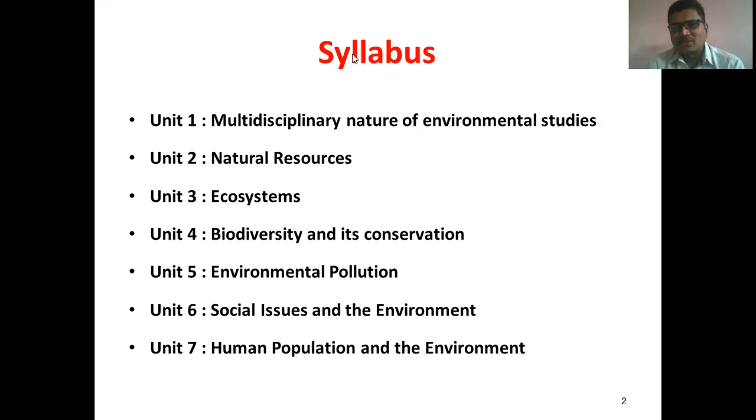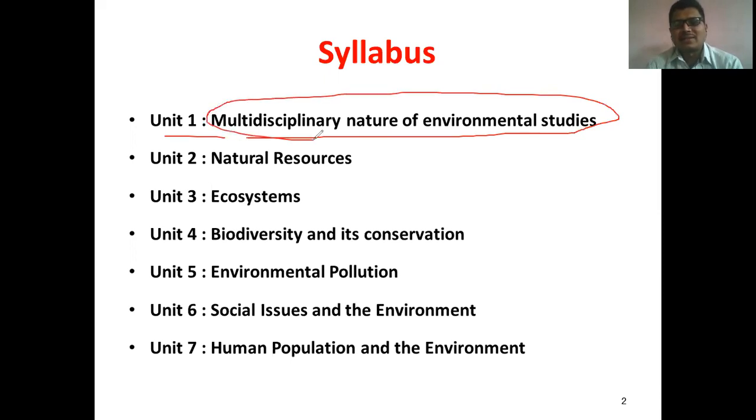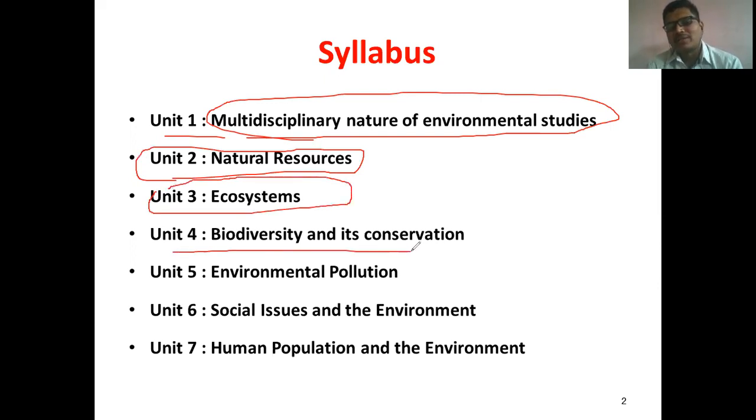Here I have divided this syllabus into different units. First unit, multidisciplinary nature of environmental studies. Second unit is natural resources. Unit three is all about the ecosystem. Unit four is biodiversity and its conservation.